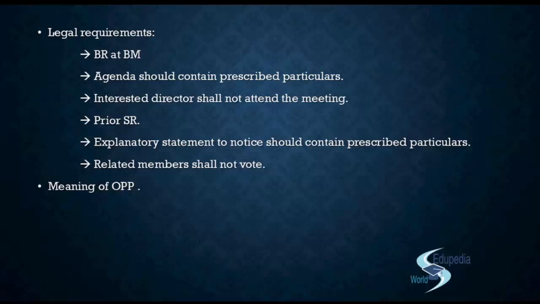When you're talking about office or place of profit, we basically understand it as the person holding an office in the company and being paid a remuneration for that. That is basically an office or place of profit, right? You have given him a position in your office, he is holding that position, and you are paying him a remuneration, and that is his profit. But in the case of a director, he is already holding the office in the position of a director. So when will you consider him to hold an office or place of profit?